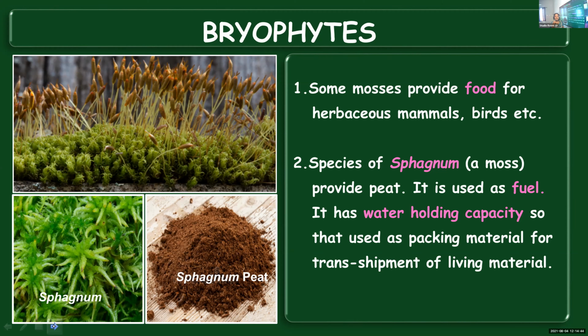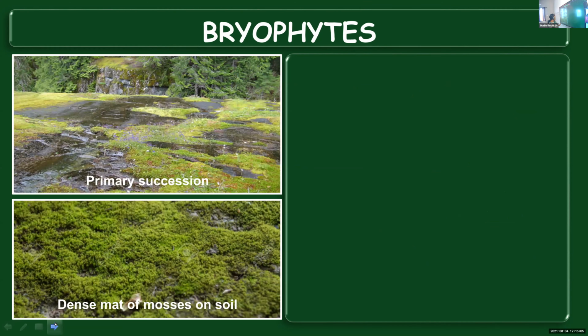It is because sphagnum has better water holding capacity. This water holding capacity helps in keeping the living material fresh throughout the transport, until it reaches the destination. This can be transported fresh with the help of sphagnum, and sphagnum is used for this purpose because it has good water holding capacity.